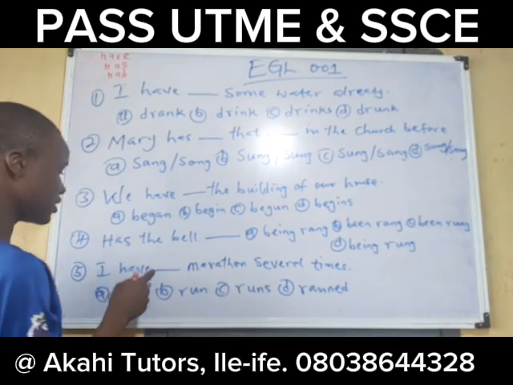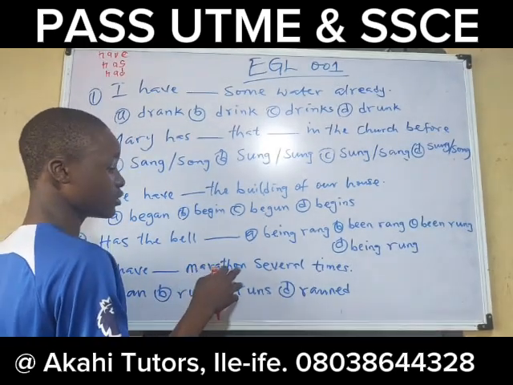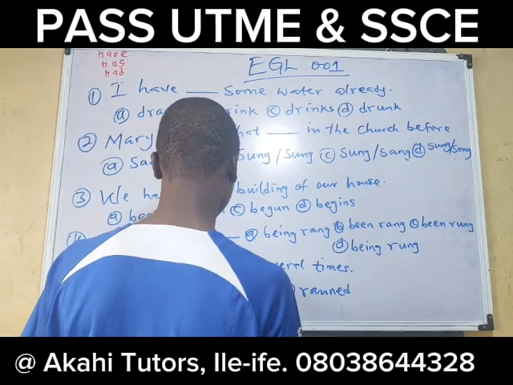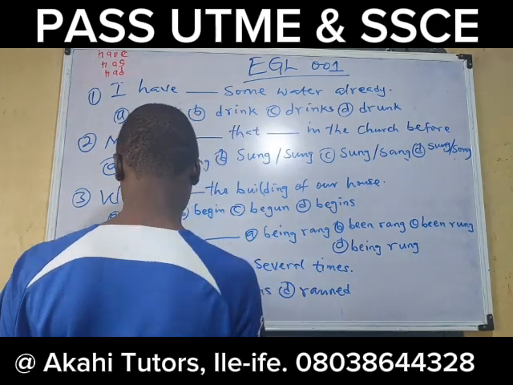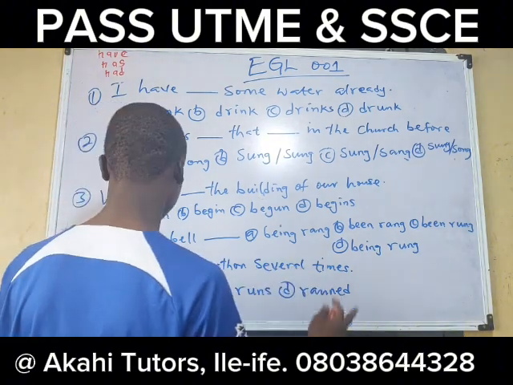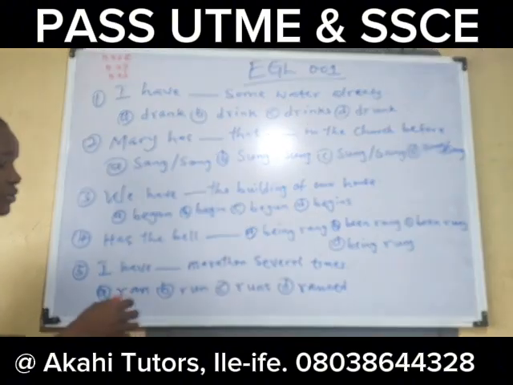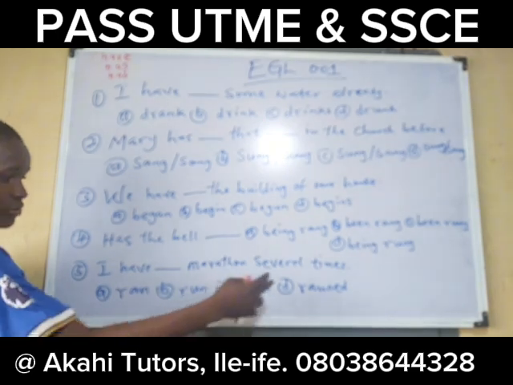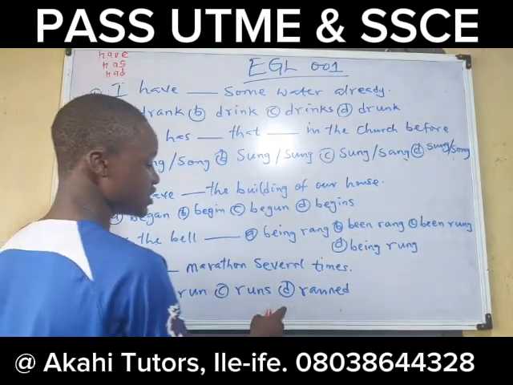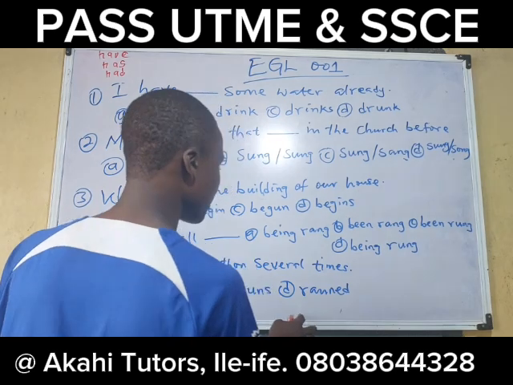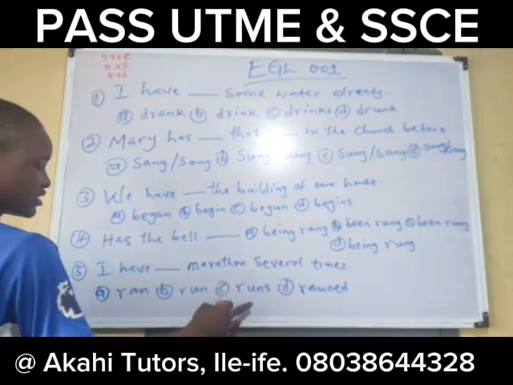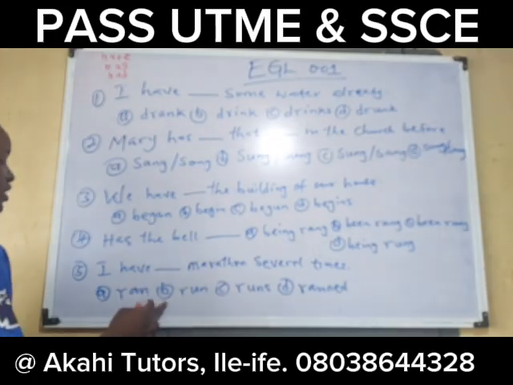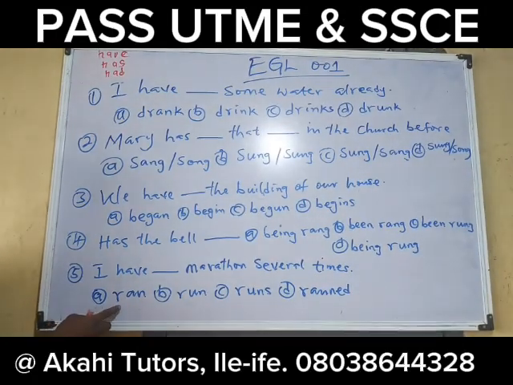I have blank marathon several times. I have run marathons. I have dash marathon several times. Let's pick the option from the back. So D is round, C is once, B is one, A is run.